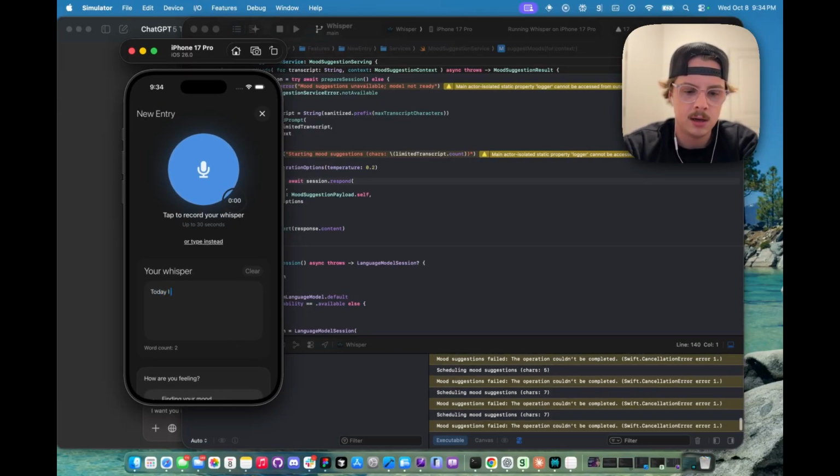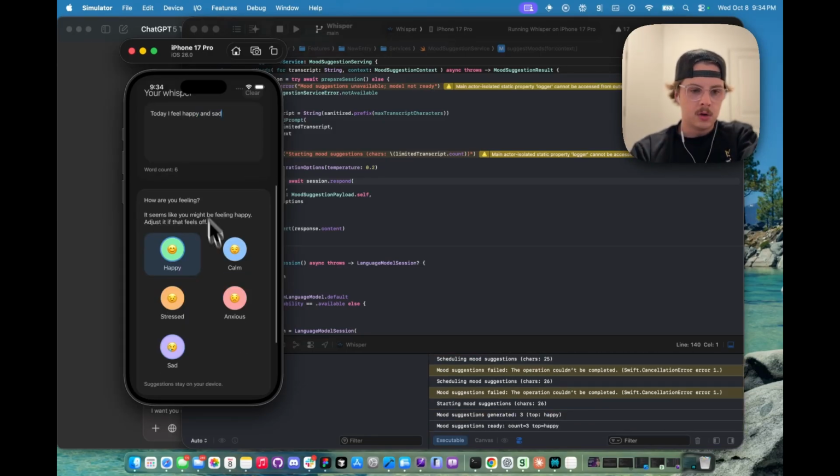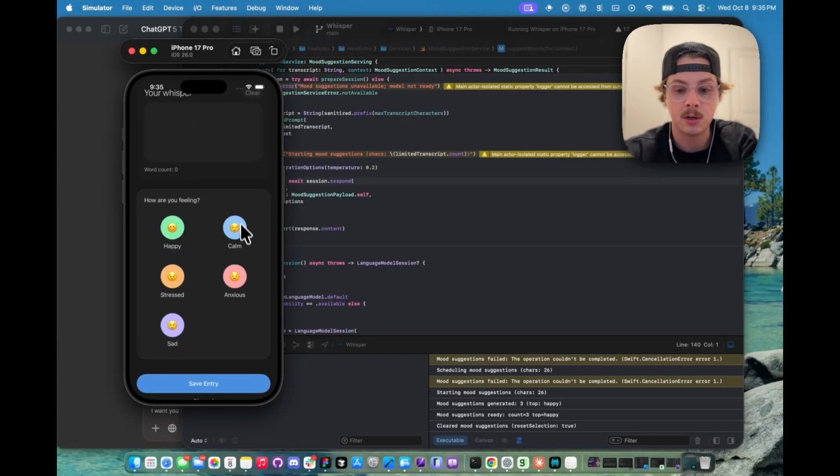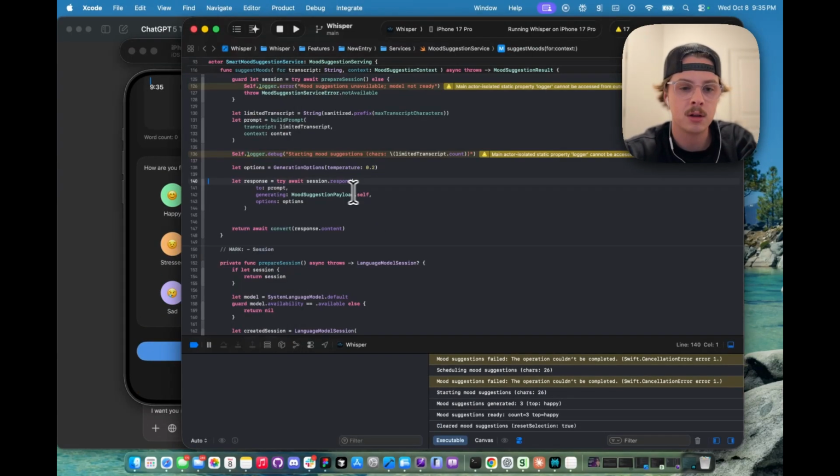So today I feel happy. Perfect. So now we have feedback. What if I feel happy and sad? Okay, so it's gonna go with the first one. And I imagine this works a lot better when we have a much longer journal entry, but it's good to know that works. So now we've successfully got our foundation models feature working.